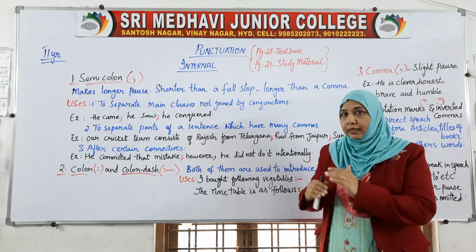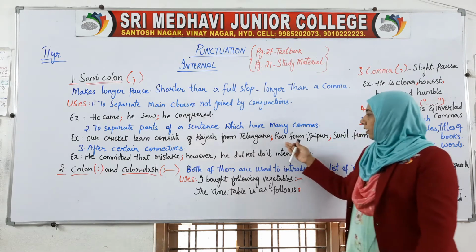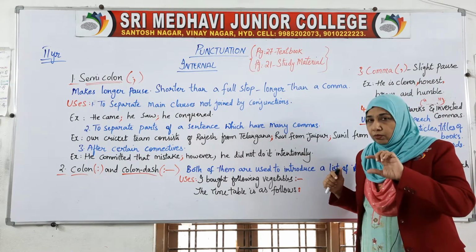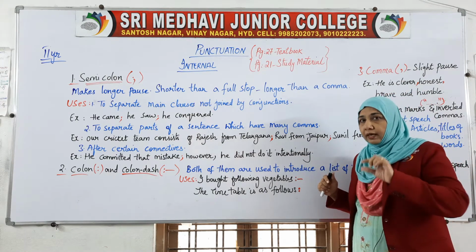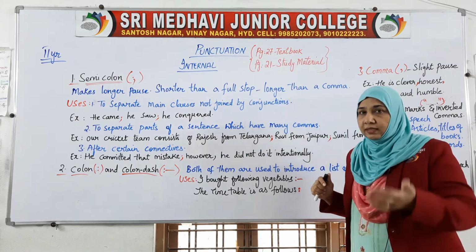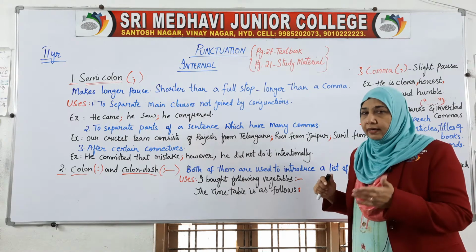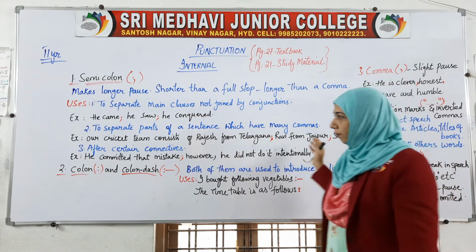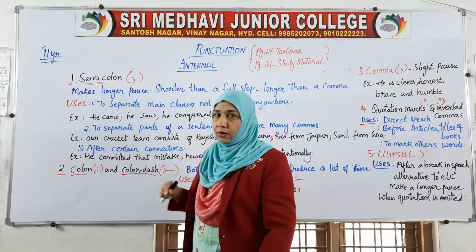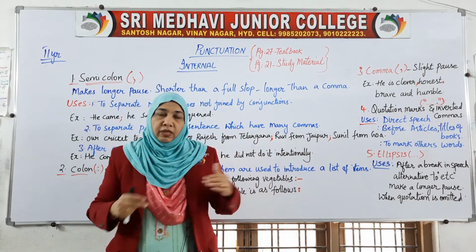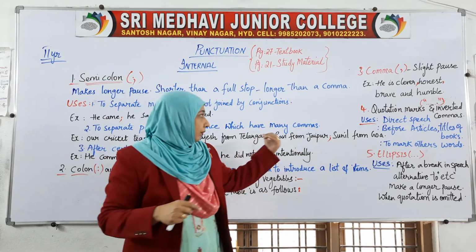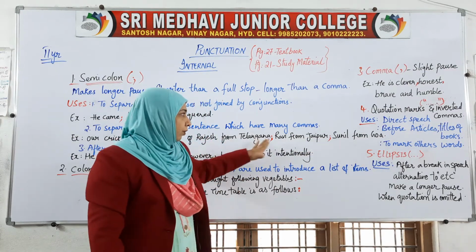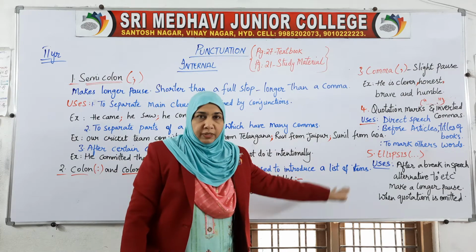Take a break. Then the next part: Ravi from Jaipur. We have to take the pause in such a way that the person who is listening to you understands the meaning of the sentence. Then Sunil from Goa. So we are not only talking about Rajesh, Ravi and Sunil, we are talking about their places as well. That's why we are putting semicolons in between.